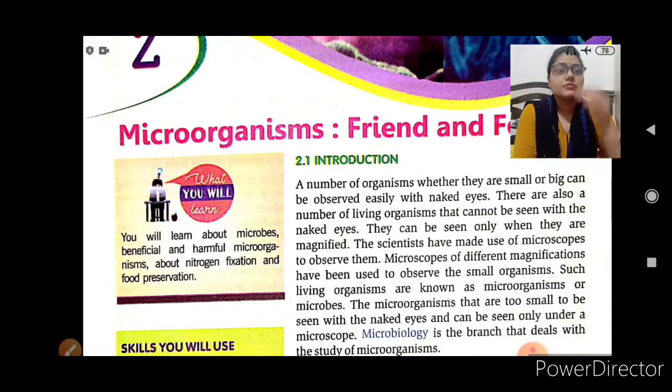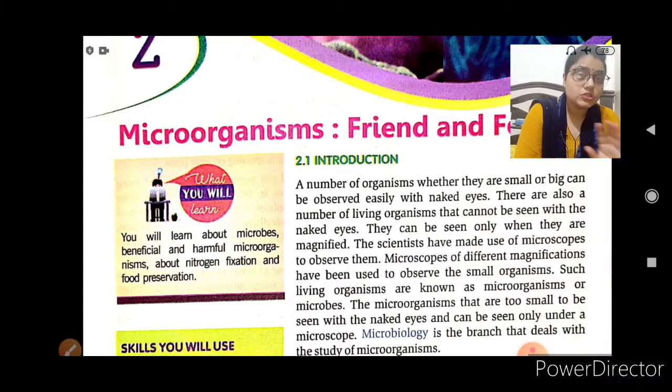Clear? I am using the images and pages of the chapter because some of you have the NCERT textbook, and some of you have this advisor book which you have taken from the school. But don't be confused, beta, again I am telling you the content is the same, only the difference is in the language portion.